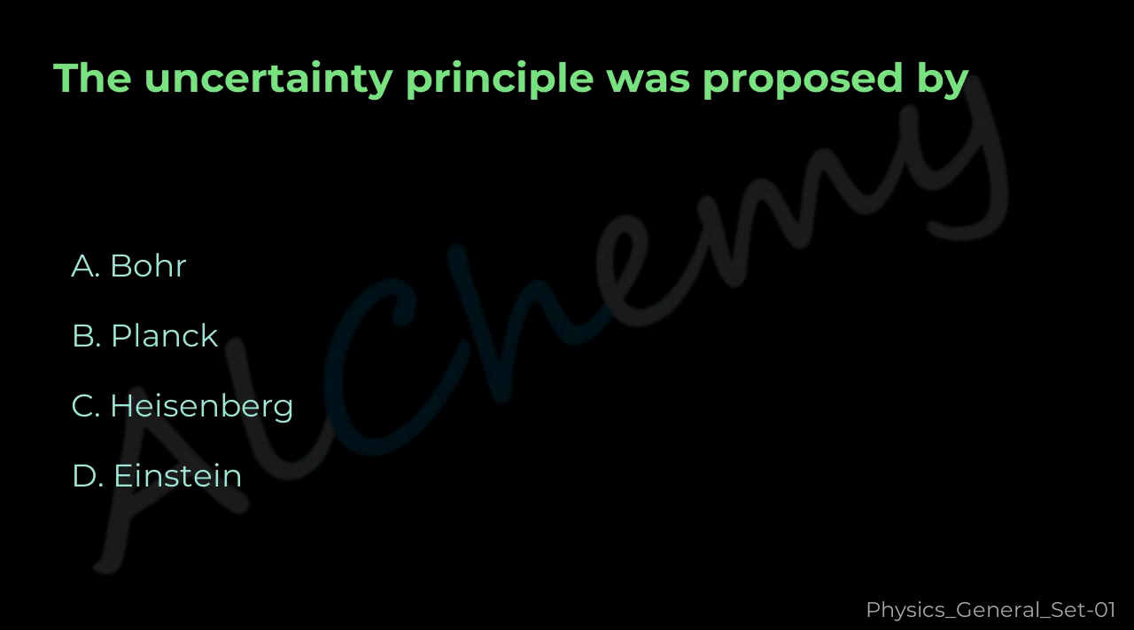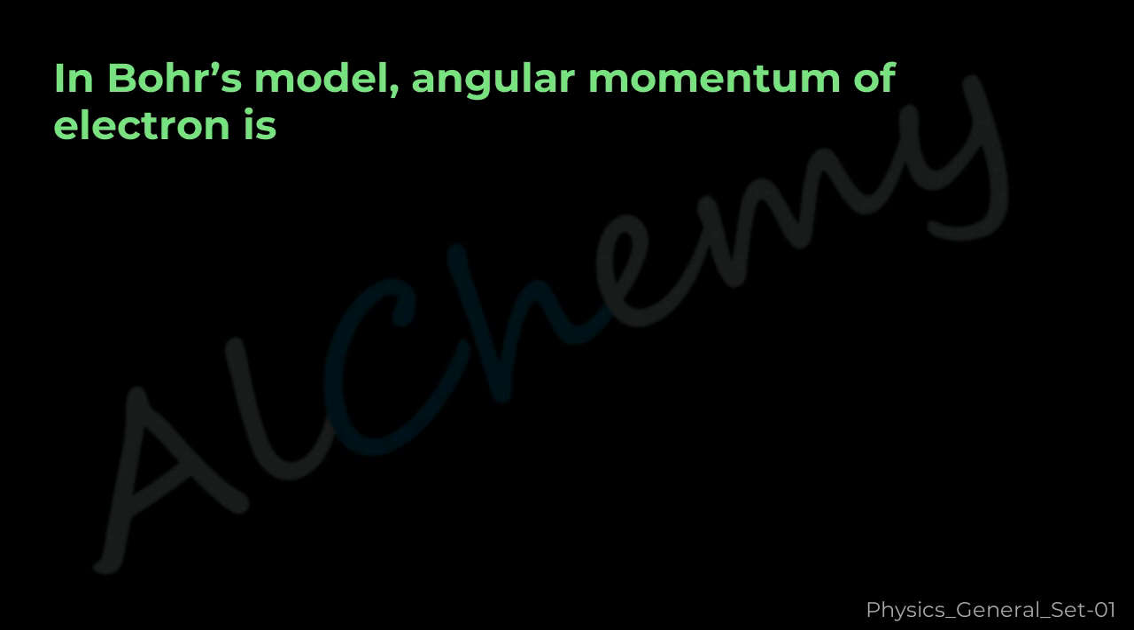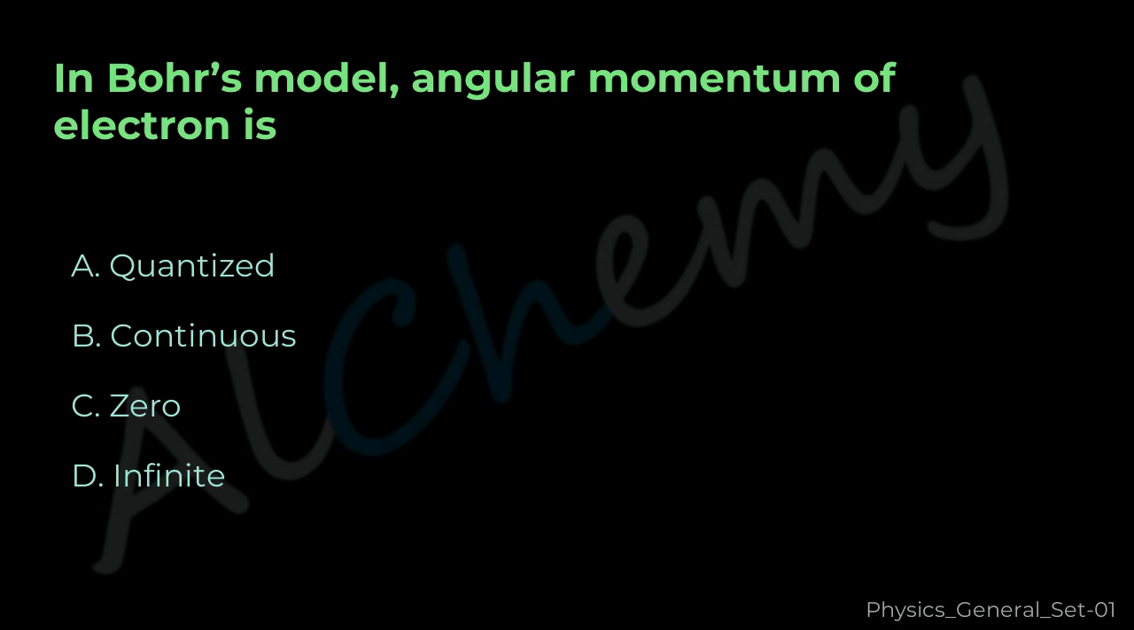Question 39. The uncertainty principle was proposed by A. Bohr, B. Planck, C. Heisenberg, D. Einstein. The correct answer is C. Heisenberg.